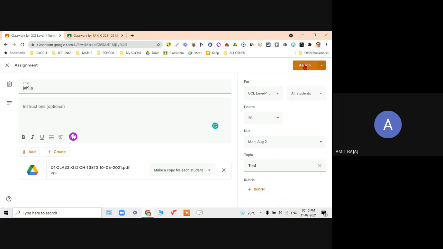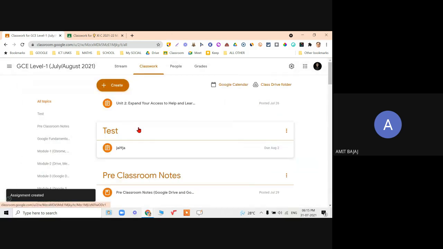So when I click on assign, you will check it out. Within a second, you all will get this in your classroom. You can check it out in your classroom if you are using this. So you already have got this as a test. And in the topic option, the test is created.